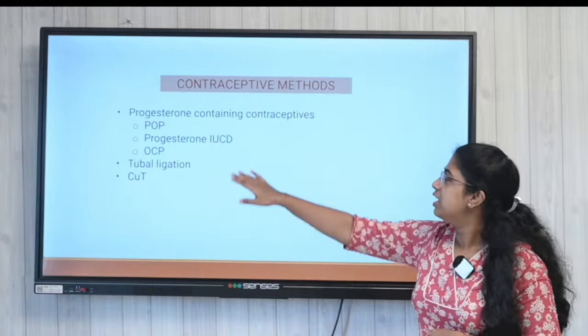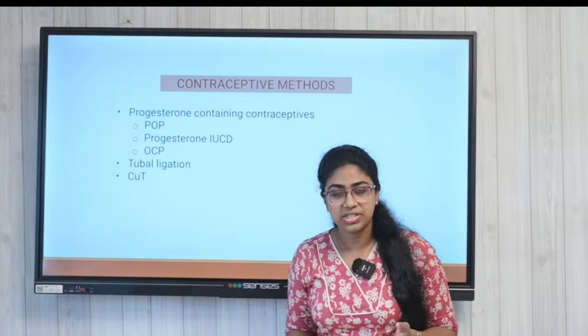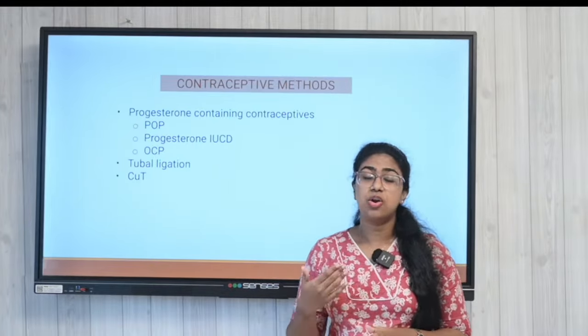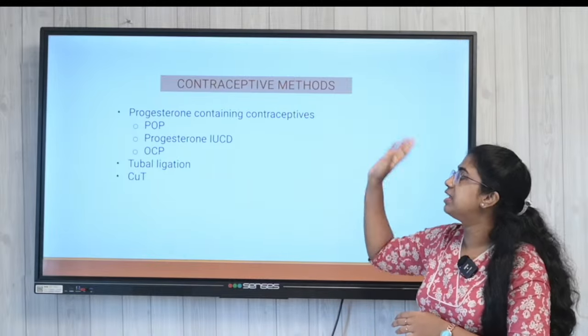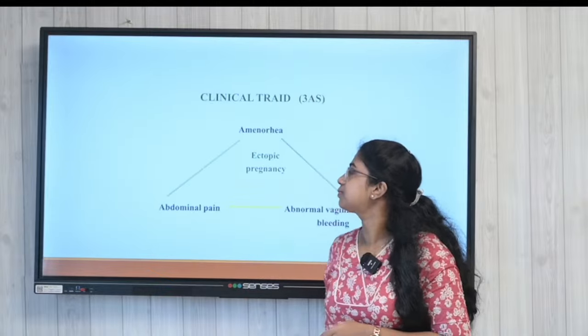So that's why progesterone-containing contraceptives, the copper T, or tubal ligation, all of these contraceptive failures can lead to problems like ectopic pregnancy as well.